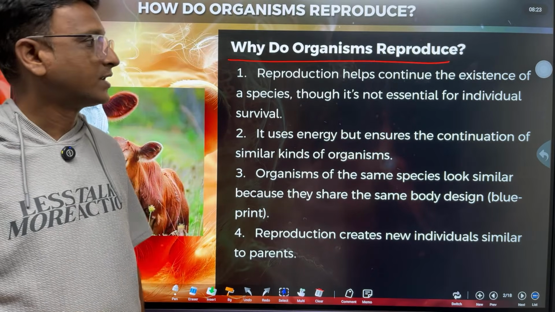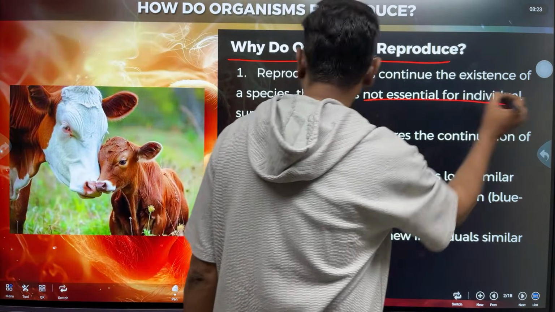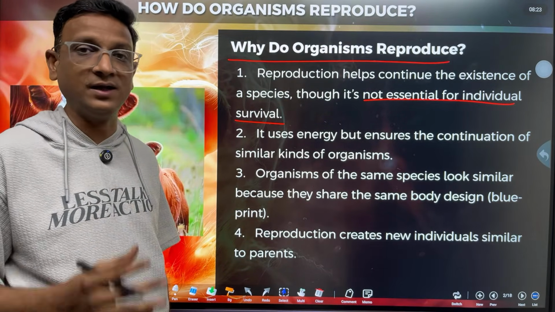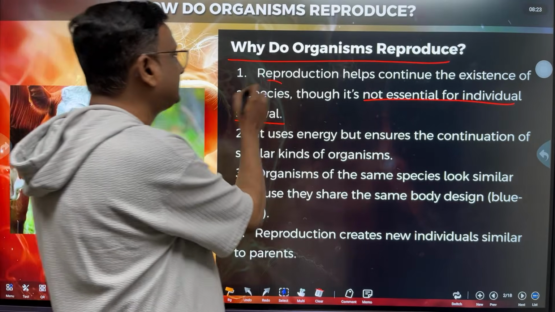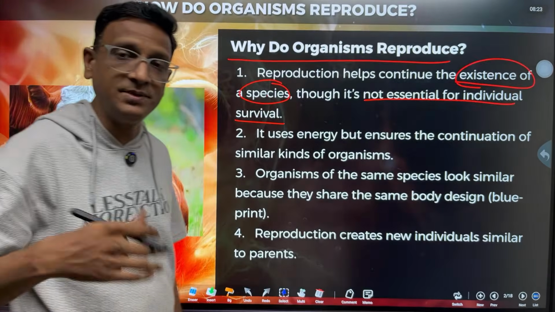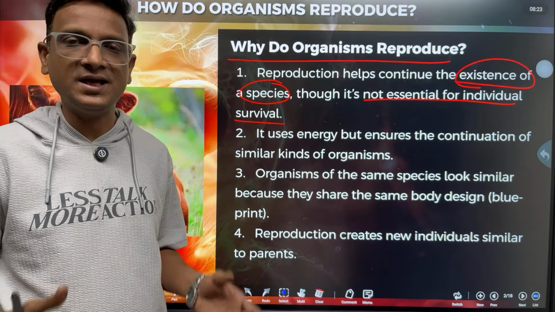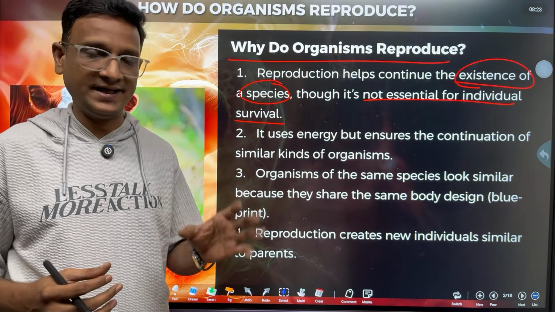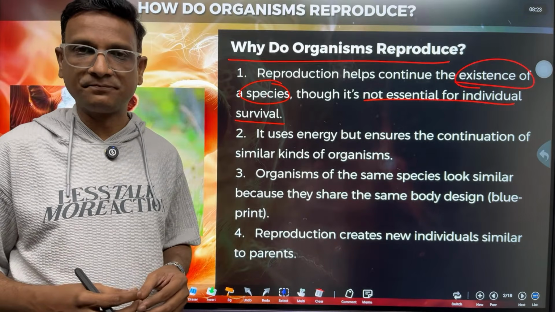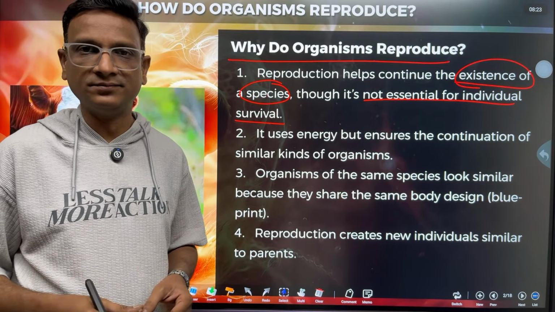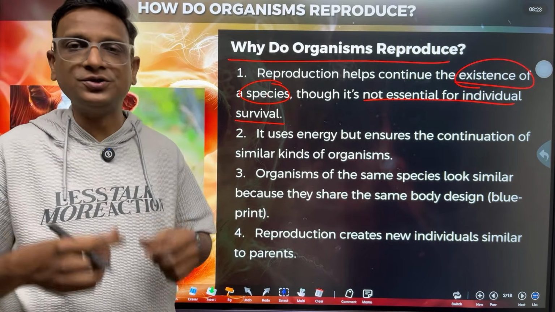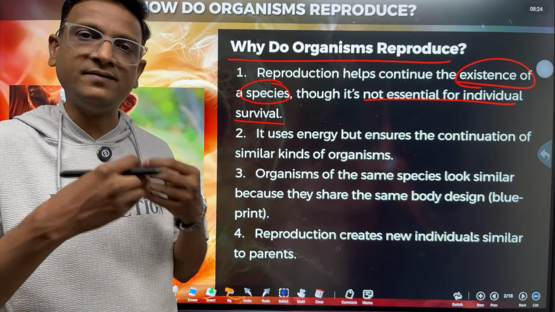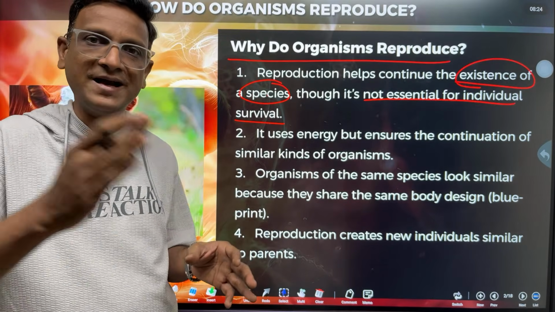It is important, but it's not essential for individual survival. This life process is not essential for individual survival, but it is essential for the existence of a species. Now we see some species became extinct. In evolution we study that extinction. Woolly mammoth went extinct. Dodos went extinct, and saber-toothed tigers went extinct. That means when some animals are not able to reproduce, they will go extinct. That means the species will end there.